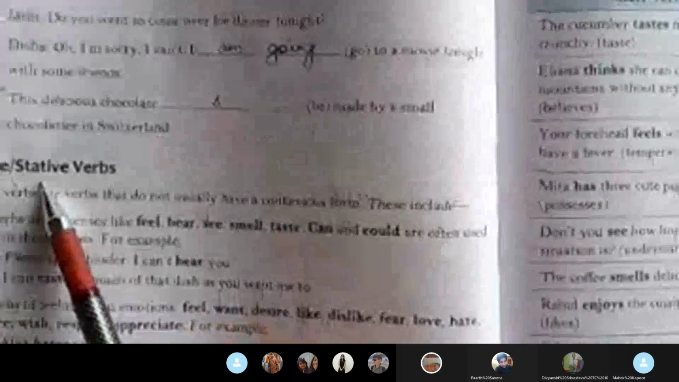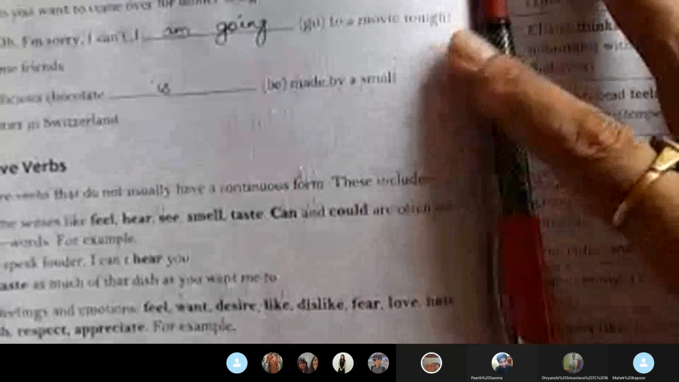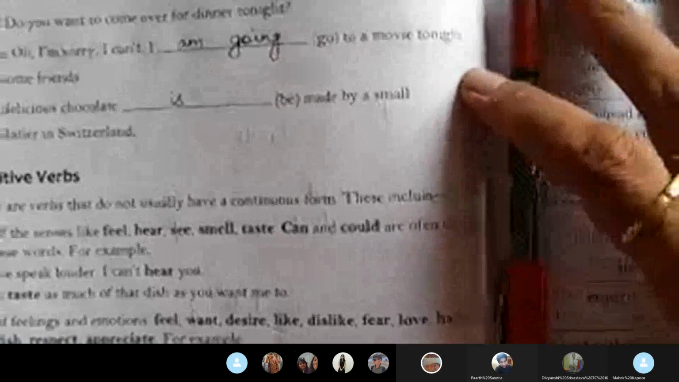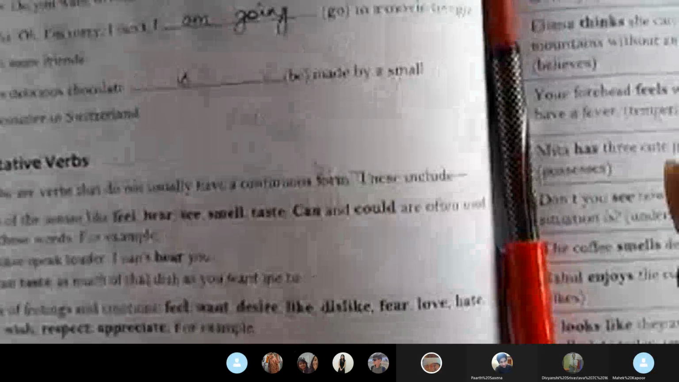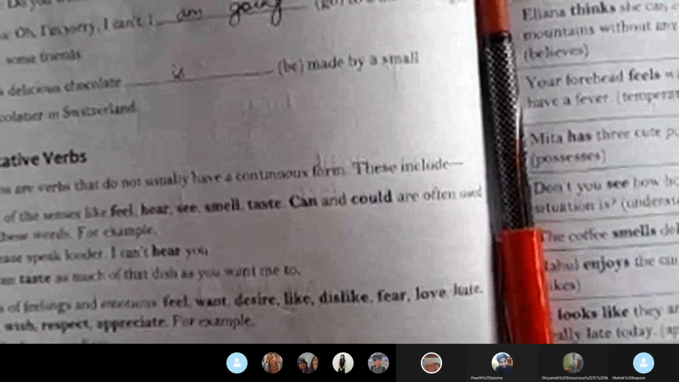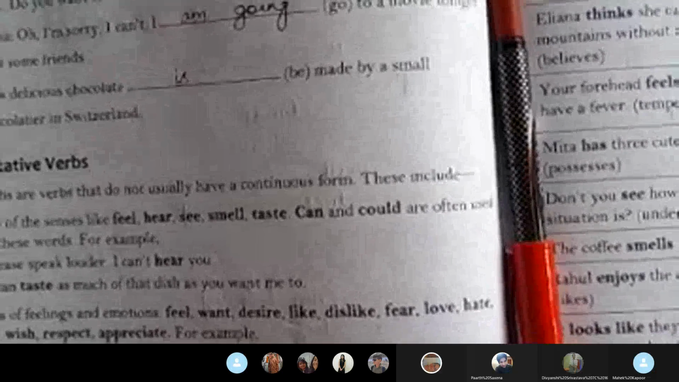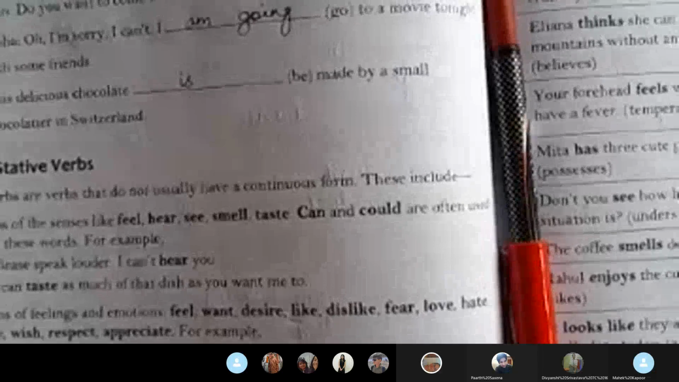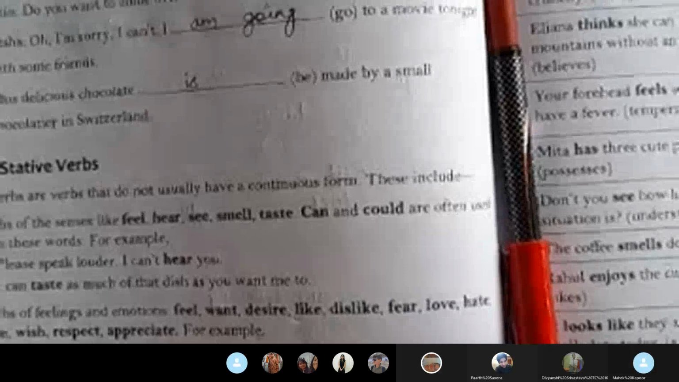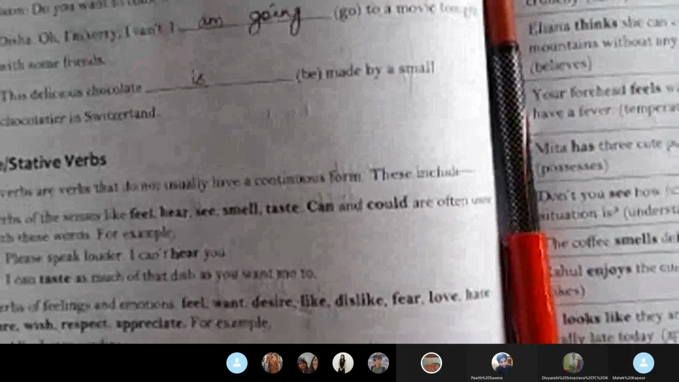Here they have told you state and stative words. The state verbs are verbs that do not usually have a continuous form. They are just as basic as they are. They don't have that ing attached to them. Feel is basically a basic word, though we say feeling, but feels is the real word. Here, verbs of the senses like feel, hear, see, smell, taste, are often used with can and could. Okay, let me tell you.